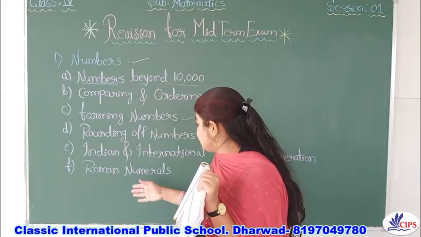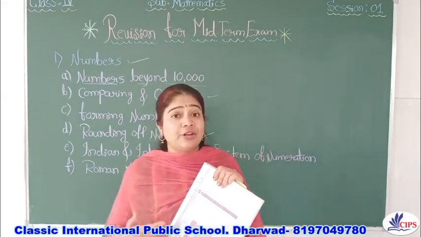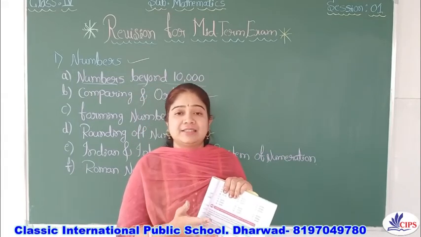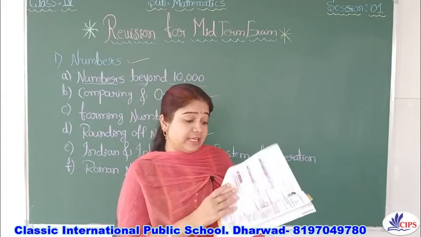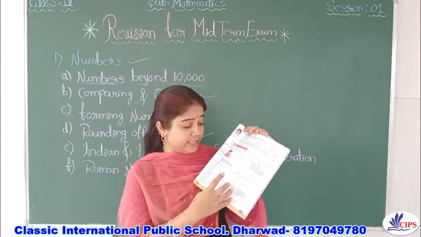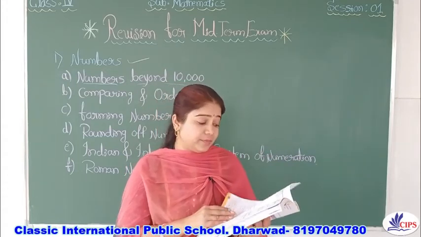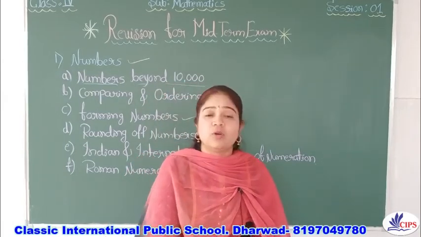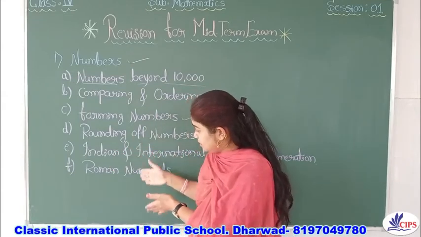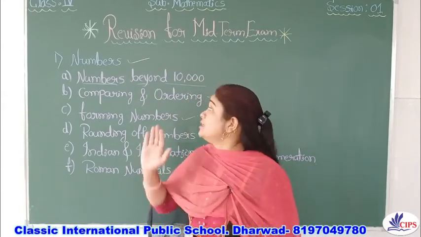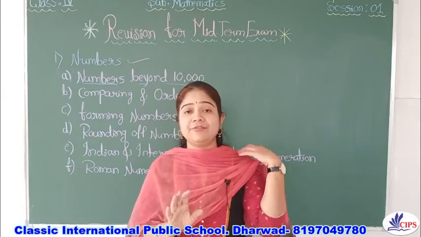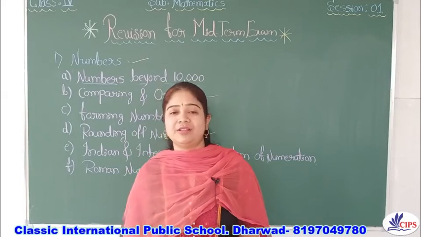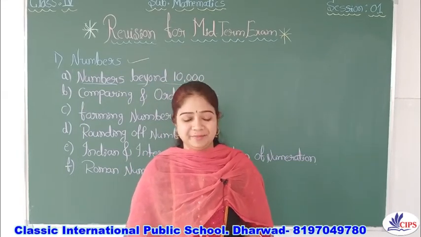Next is the Roman numerals. As you have already done your project based on Roman numerals, that is ones, tens, all the Roman numerals and the symbols, you have already done this, right? Already you have submitted your project based on this. Very simple. Once you focus on these important points, definitely the first chapter is very easy for you. Hope you understand and try to solve all these sub concepts. Okay, thank you.